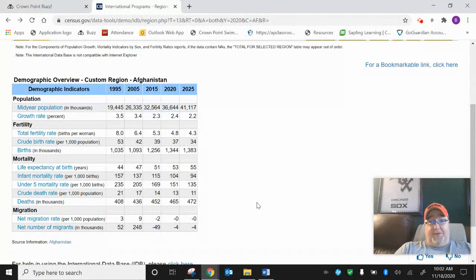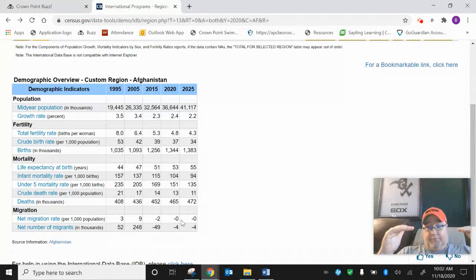So have some fun with this assignment. I think it's an interesting one to sort through data and look to see how the data in one country has changed over the years. It even gets down to things like migration. The migration rate, if the migration rate is zero, that means that immigrants and emigrants are about the same.